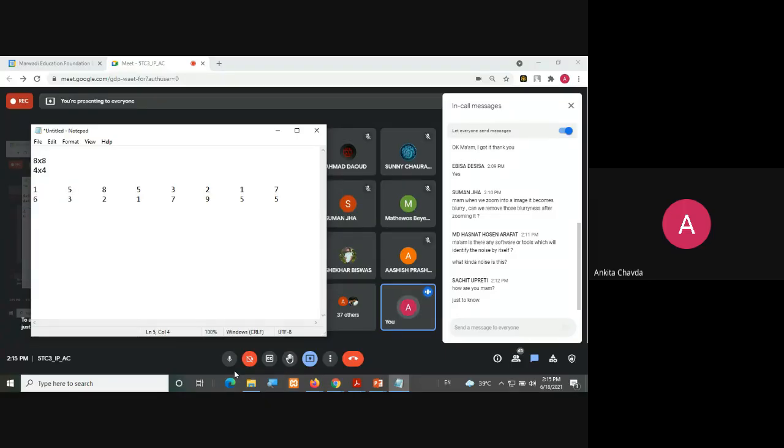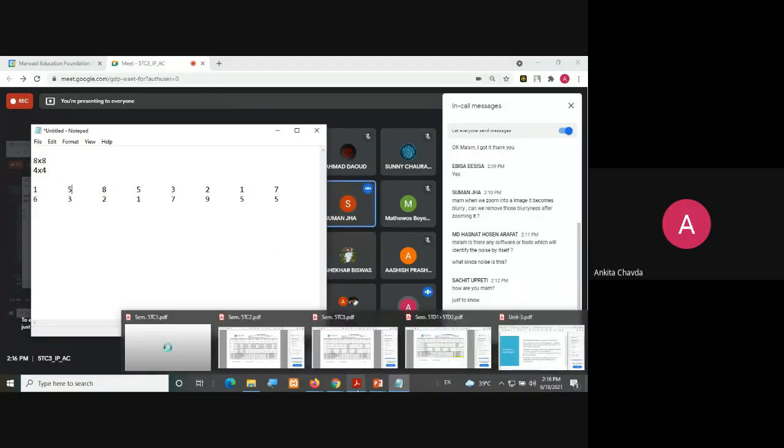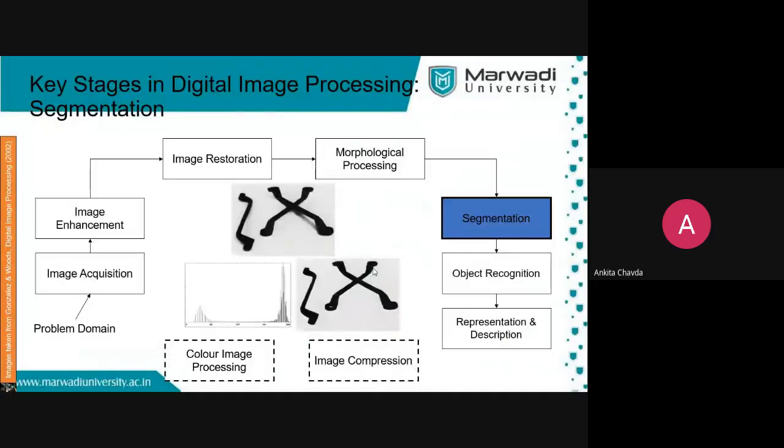So first we will learn what are the neighbors N4, N8 and so on, right? First we will learn that, you will get to know everything. I mean, you guys are asking the questions of second unit or the third unit. Though we will see each and everything one by one, right? So have some patience. In interpolation, I'll show you that if you really wish to see that, okay?